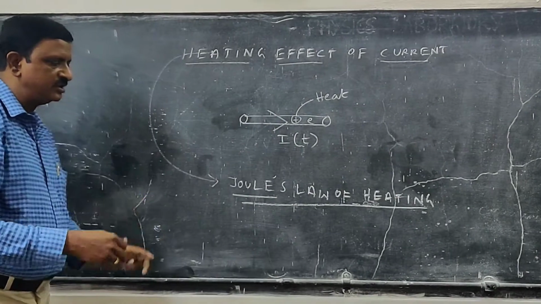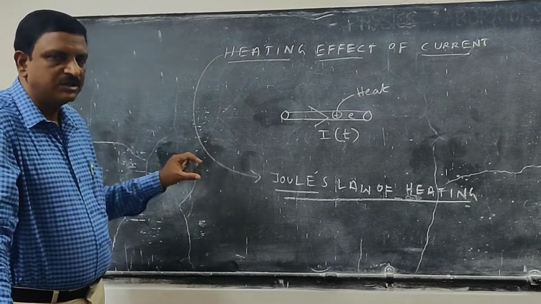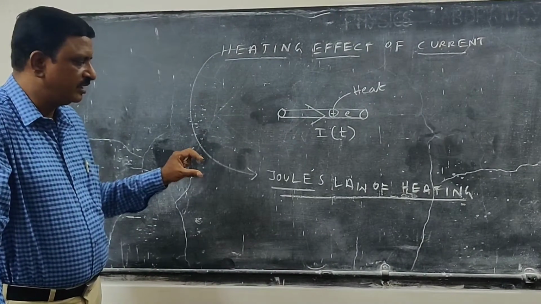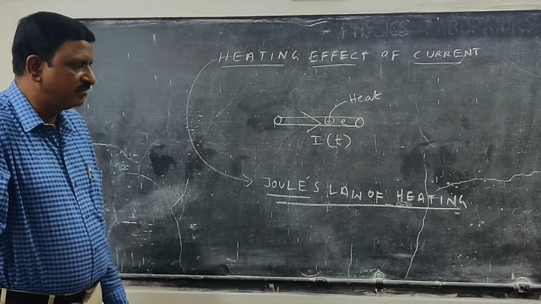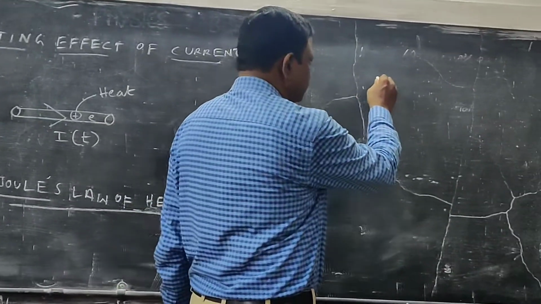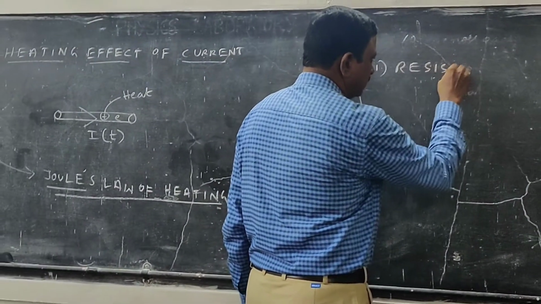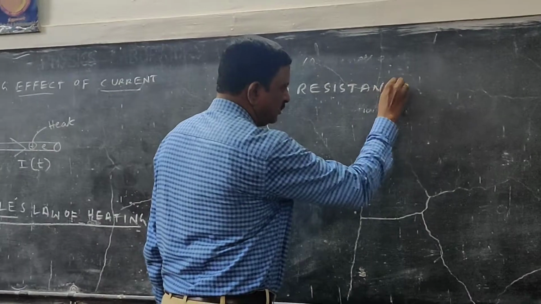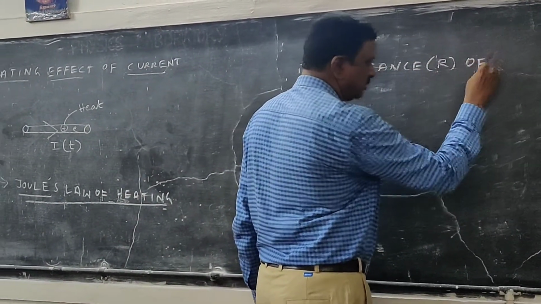How much heat energy is produced depends upon 3 factors, he says. The heat energy generated in a wire depends upon 3 factors. What are the 3 factors? First one, the resistance of the conductor.